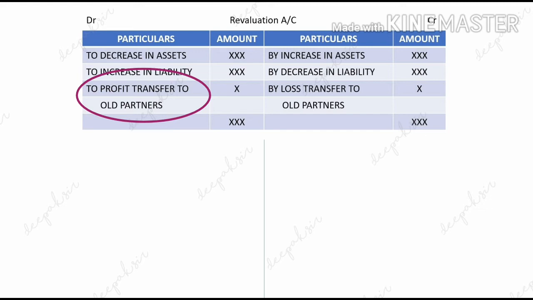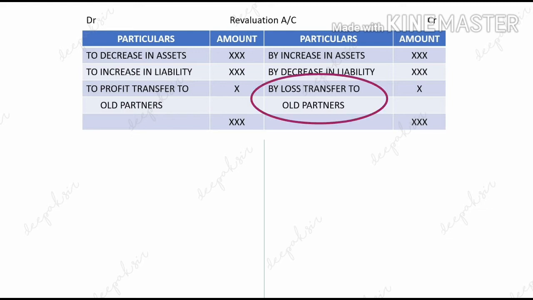So this profit will be distributed only to the old partners in the old ratio. And if the debit side total is higher, that is expenses and losses are higher, it will be a loss. So on the credit side we have to write down by loss transferred to old partners capital account.